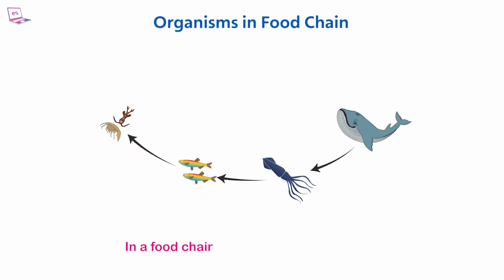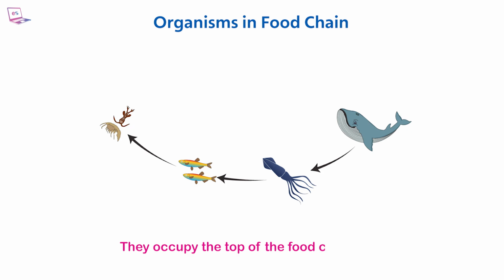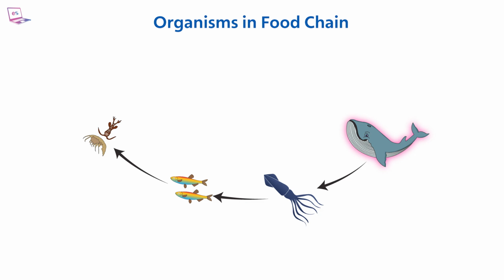In a food chain, an organism not eaten by anything else is called a top carnivore. They occupy the top of the food chain, and they don't have predators or enemies. In this food chain, the whale is the top carnivore. Some whales are also apex predators.